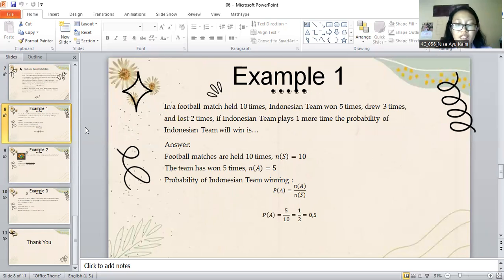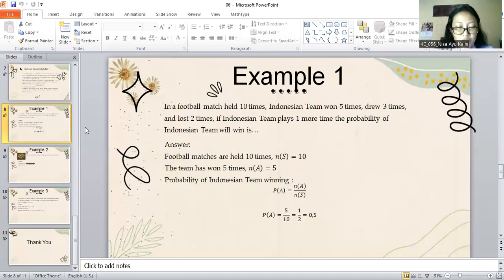So we will write the data from the question. The football matches are held 10 times, this is the sample space, so we can write NS equals 10. Because the question is about the Indonesian team winning, we write the win data. The team has won 5 times, so NA equals 5.